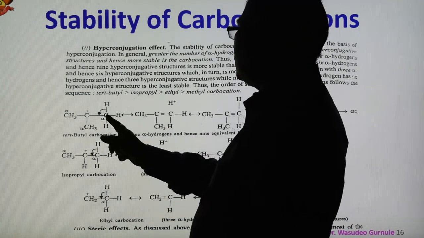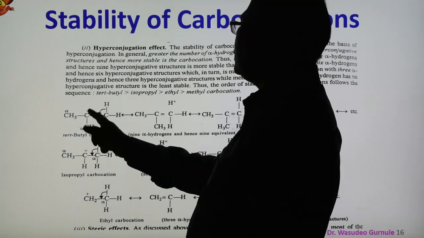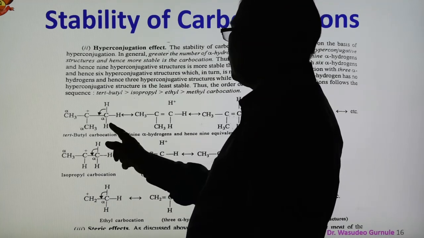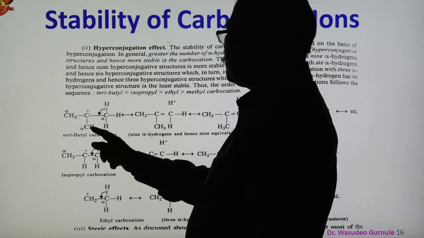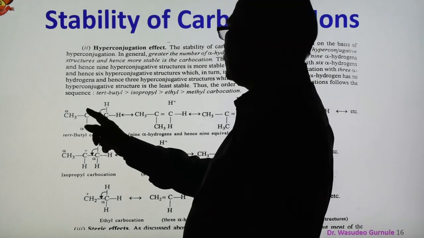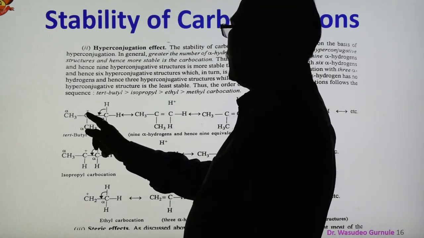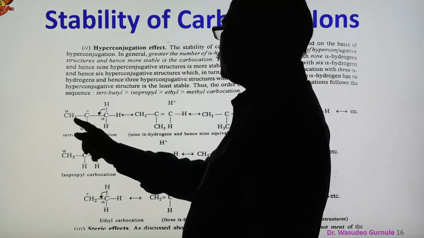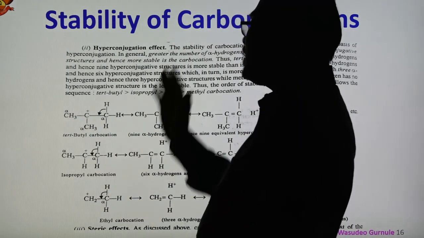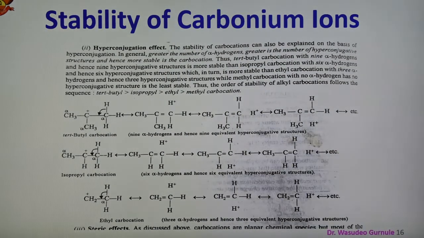Now see here, this is the carbocation. These are alpha hydrogens, because the carbon has the positive charge. Attached to this carbon, 3 hydrogens are here, 3 hydrogens, so a total of 9 alpha hydrogens are there. Therefore, the greater the number of alpha hydrogens, the greater is the number of hyperconjugative structures, and hence the more stable is the carbocation.